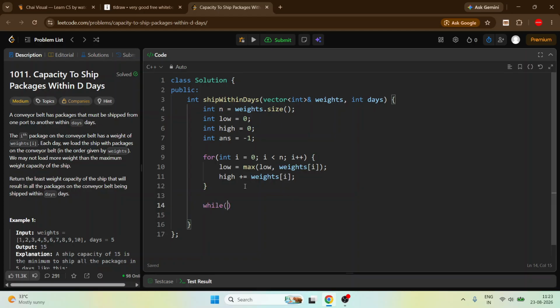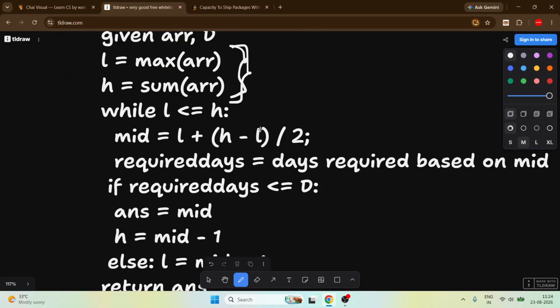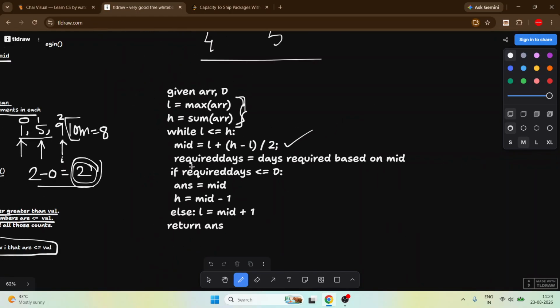Now simply perform binary search operation. While low less than equal to high, okay, this is our simple operation. And first calculate the mid, or middle element, which is low plus high minus low by 2. And now see, we calculate the mid here. Now we have to calculate this required days based on the mid.